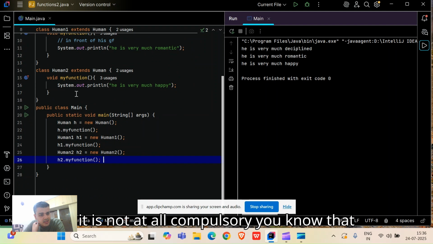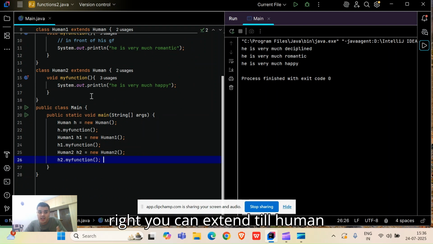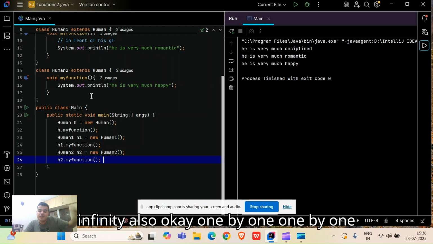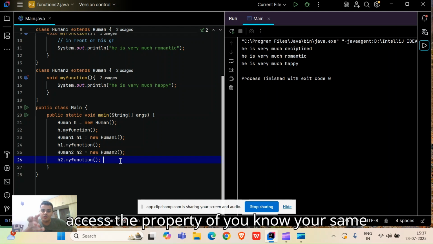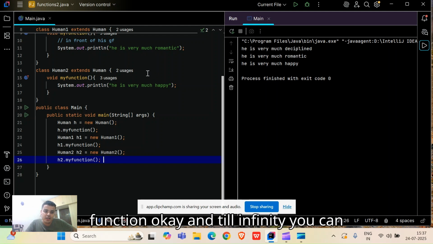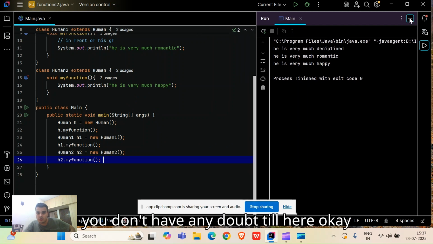It is not at all compulsory that the code finishes at human two. You can extend till human infinity also. One by one, just make the object and access the property of your same function, and till infinity you can continue with the same function. Friends, I think till now you don't have any doubt till here.